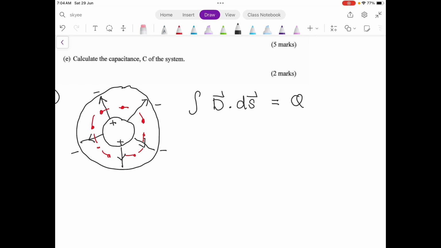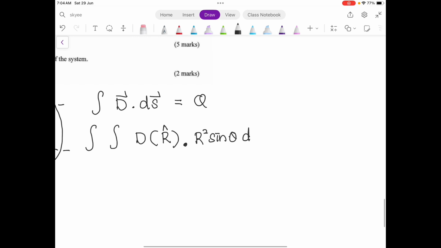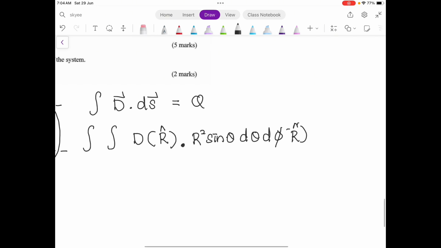This is a surface integral, so the direction of D would be in the r direction, because we are using the spherical coordinate system. For spherical coordinates, dS in the r direction is r squared sine theta d theta d phi, and it equals Q.